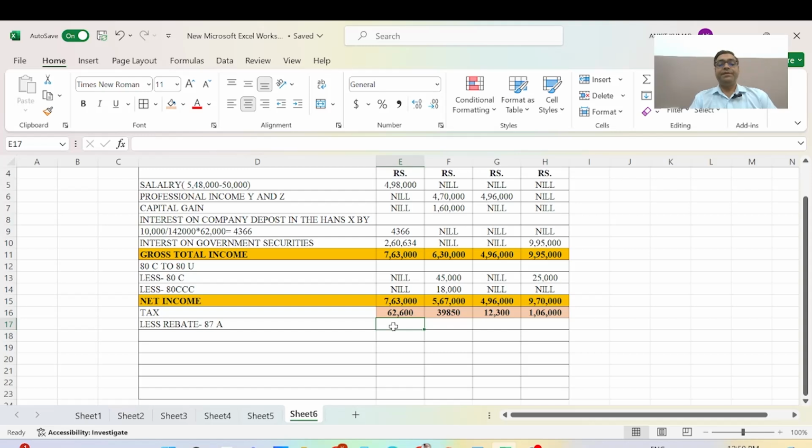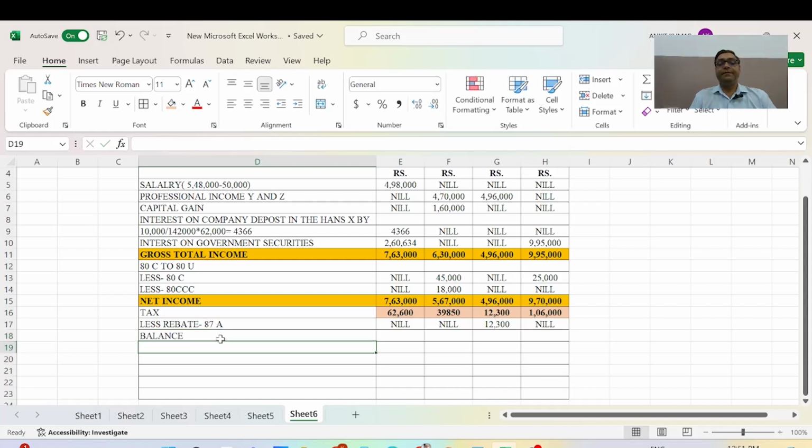Now will be the rebate in Section 87A. Here it will be nil, and the same here nil, but in Z the Section 87A rebate will be available. Now it is again our net income: gross total income, Section 80C, and this is the net income, and this is our balance.